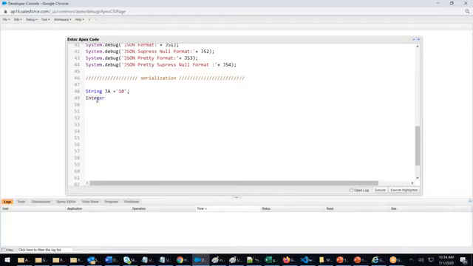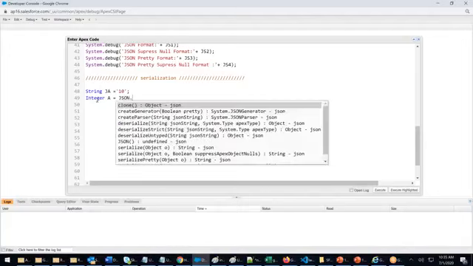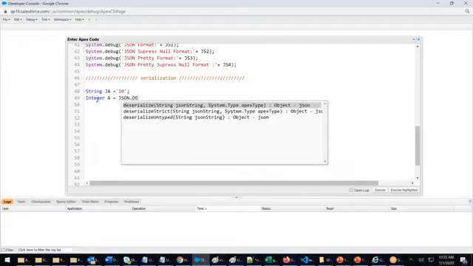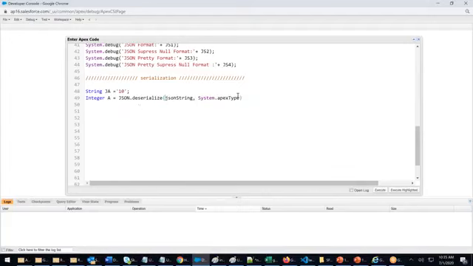I will say Integer a equals JSON.deserialize. I told you there are three: deserialize, deserializeStrict, and deserializeUntyped. I will say deserialize. What is the JSON string?